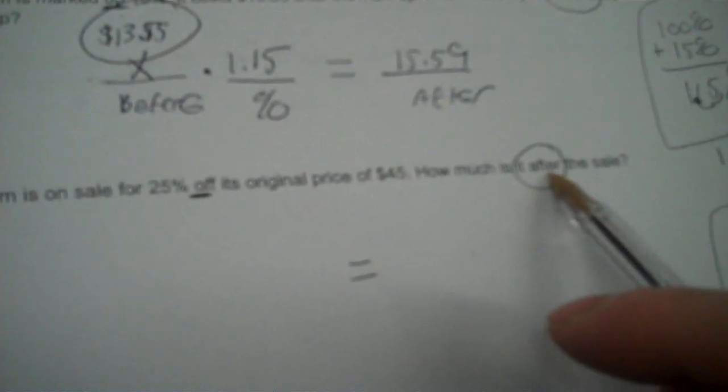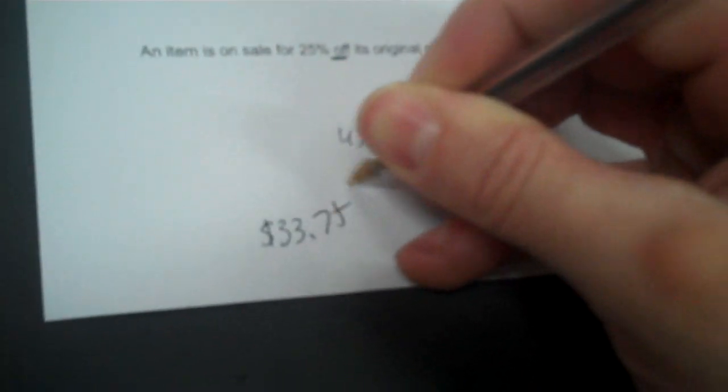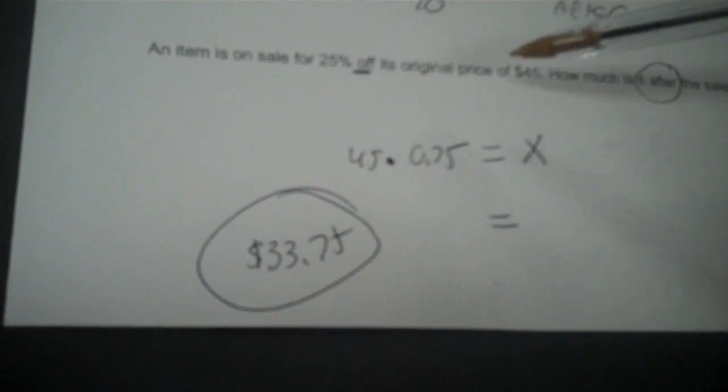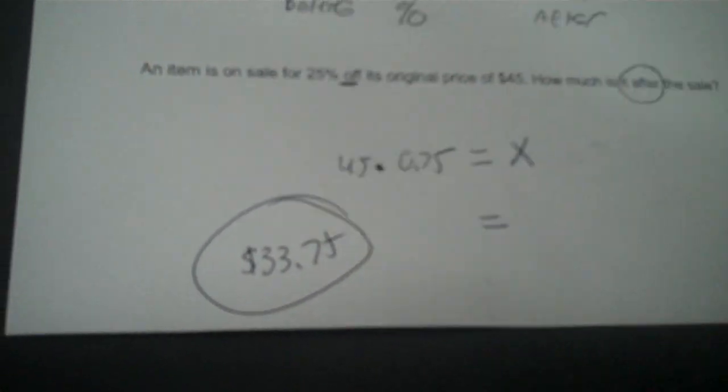All right, so again, I need to line up. So you're finding how much it is after, so that means X is over here, and the before you got 45 times your percent factor, 0.75. And you can just go ahead and multiply. 45 times 0.75, $33.75. Okay. 45 to begin with, 25% off, and so forth. Okay, two more.